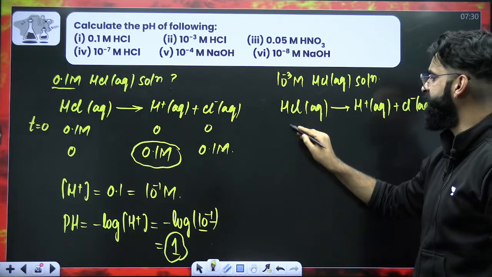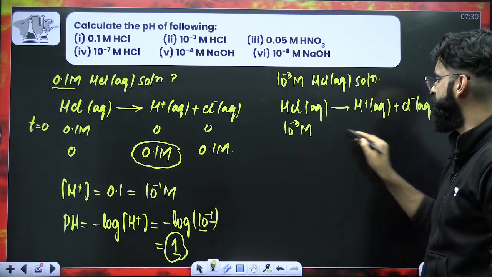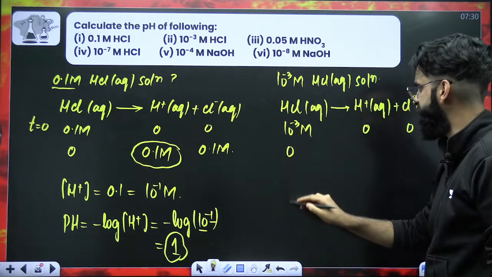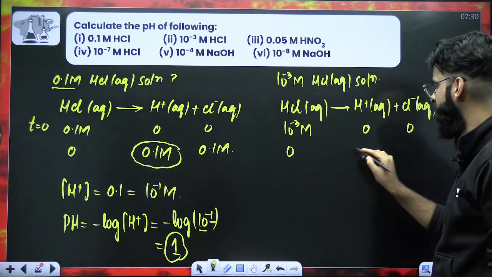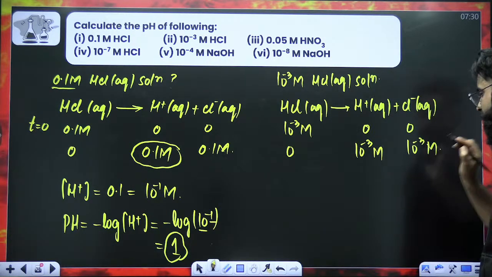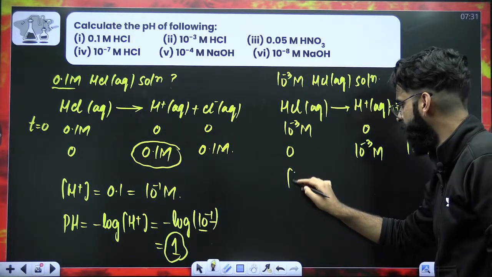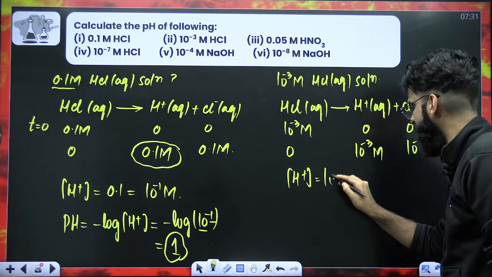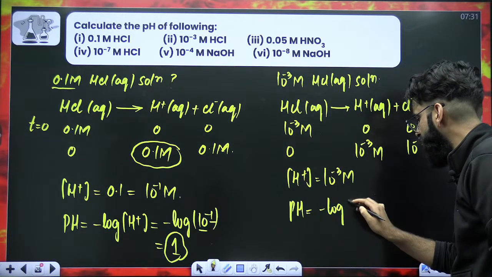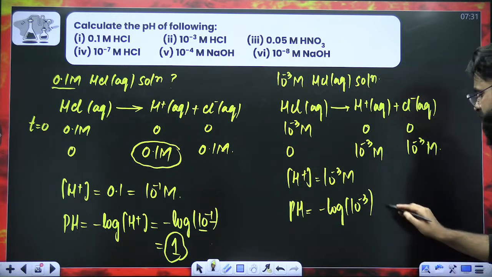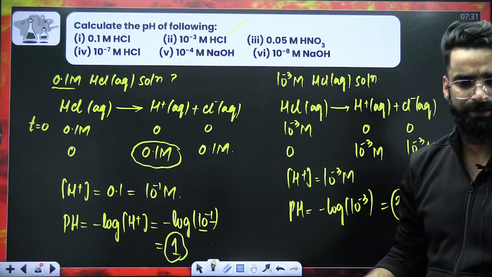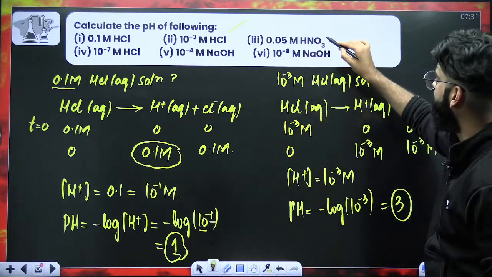The initial concentration of HCl was 10^-3 molar. So this was 0. Even this was 0. Now it will be getting 100% ionized. This will be 0. 1 mole of HCl gives 1 mole of H+. So 10^-3 molar will give 10^-3. Even this will be 10^-3 molar. Now, my dear students, you got to know the H+ concentration in the solution. That's 10^-3 molar. Now calculate the pH. p stands for minus log of H+ concentration. So the final answer will come out to be 3. So the pH of this particular solution is simply 3. That's all. Right? Similarly, you can calculate for this one.